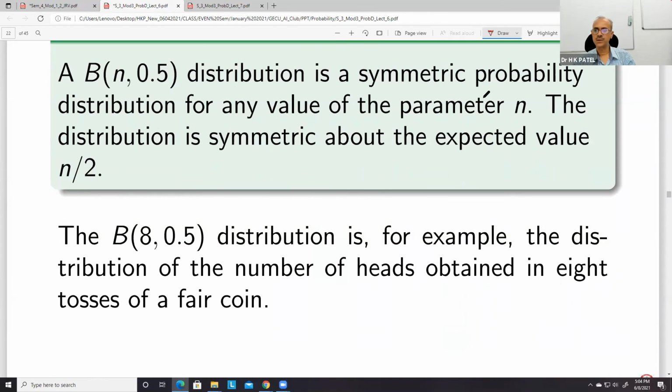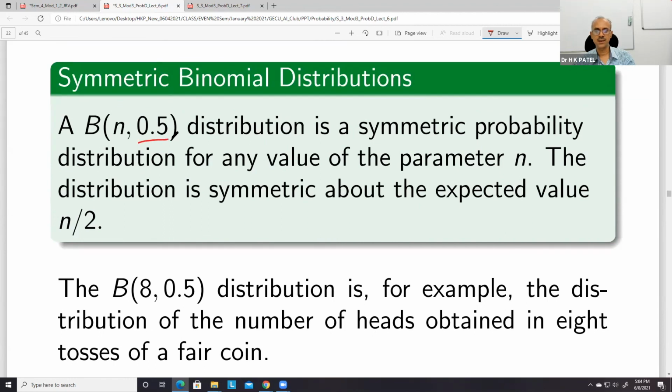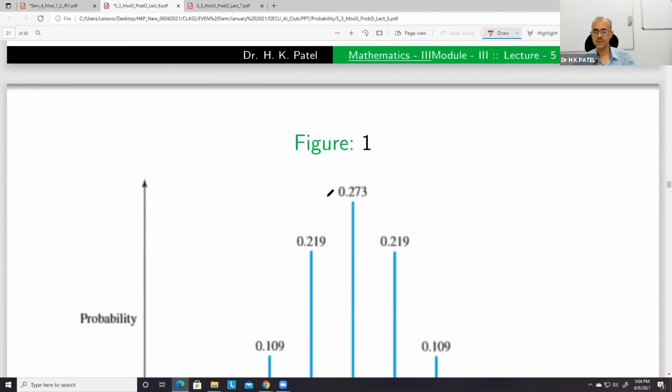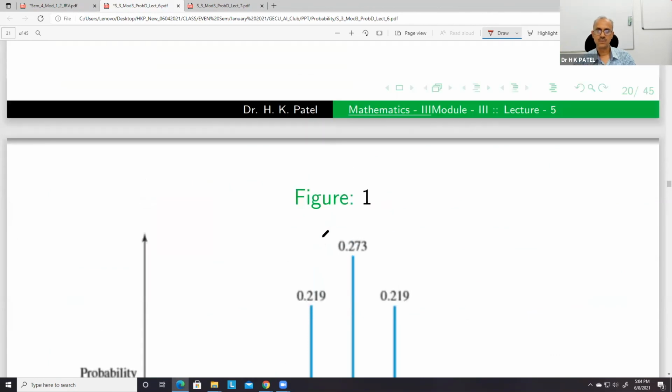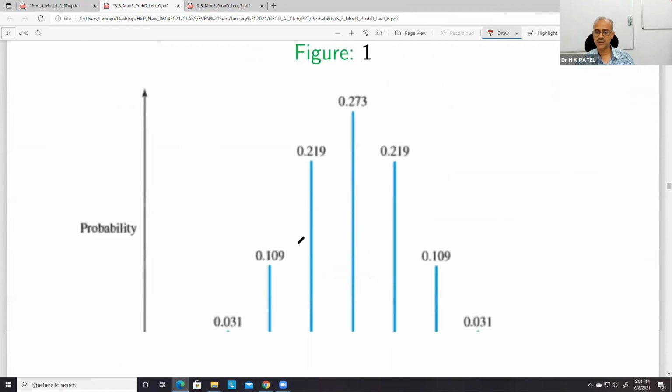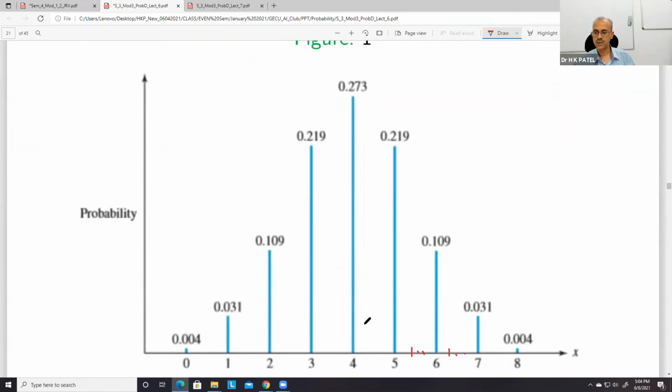B(n, 0.5) is a symmetric probability distribution. This is because the probability is 0.5. Otherwise, some problem may be there as far as the symmetric distribution is concerned. This is 0.5, so we are getting the same value on both sides of the mean.